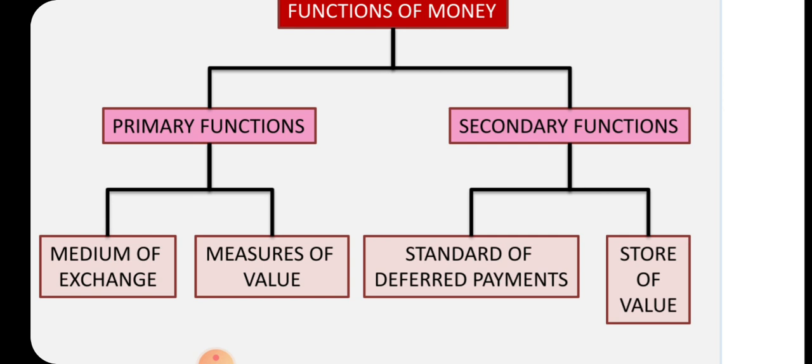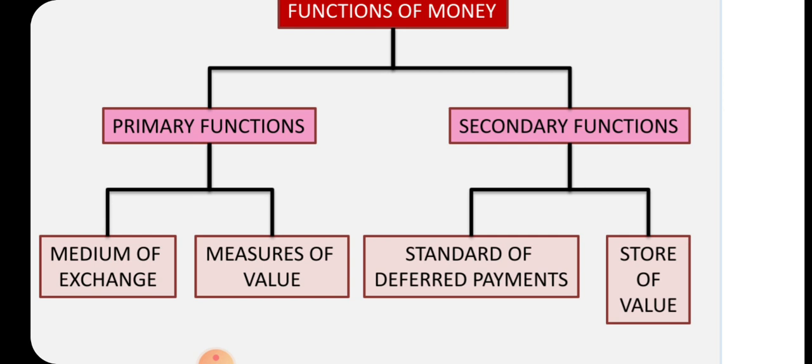What is the first primary function of money? Money as the medium of exchange. Medium of exchange is the basic primary function of money. People exchange goods and services through the medium of money. Money acts as a medium of exchange or a medium of payment. Money as the medium of exchange is otherwise called a medium of payment. This is called money as a medium of exchange. This is the first primary function.